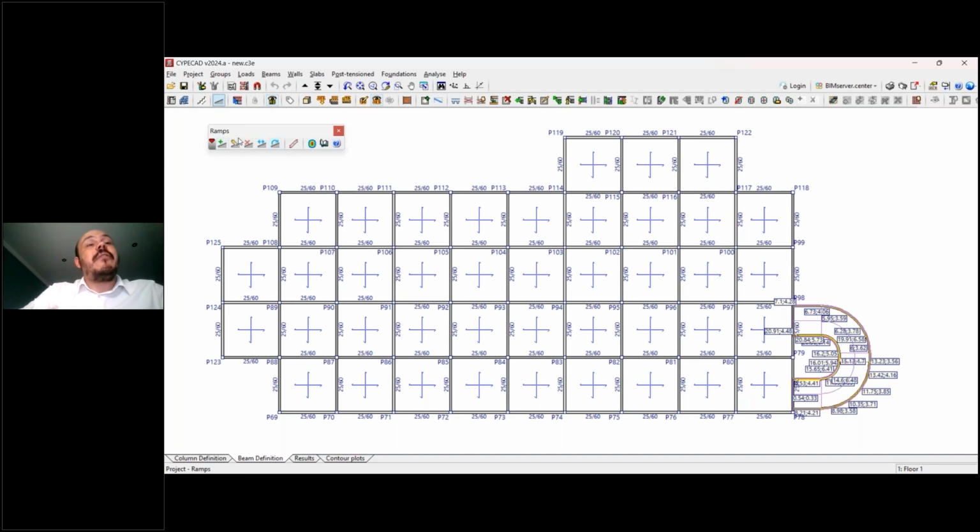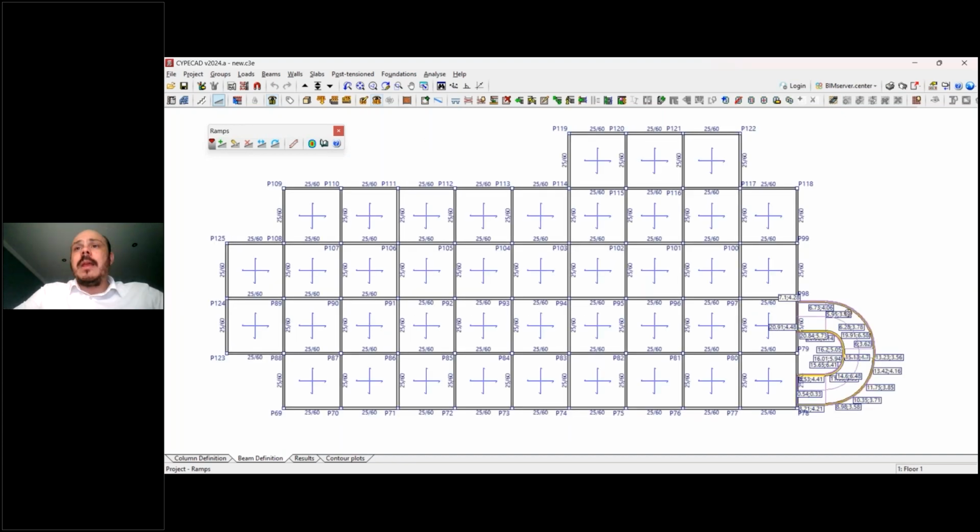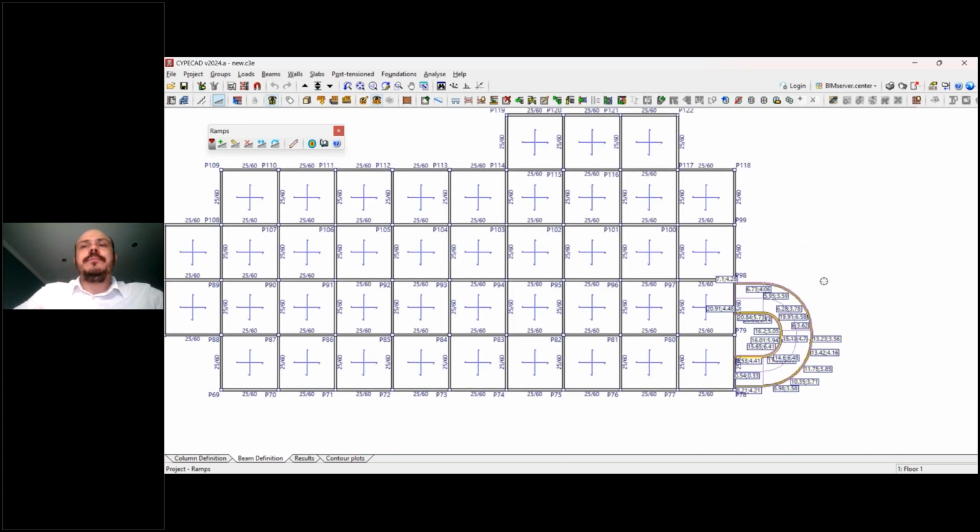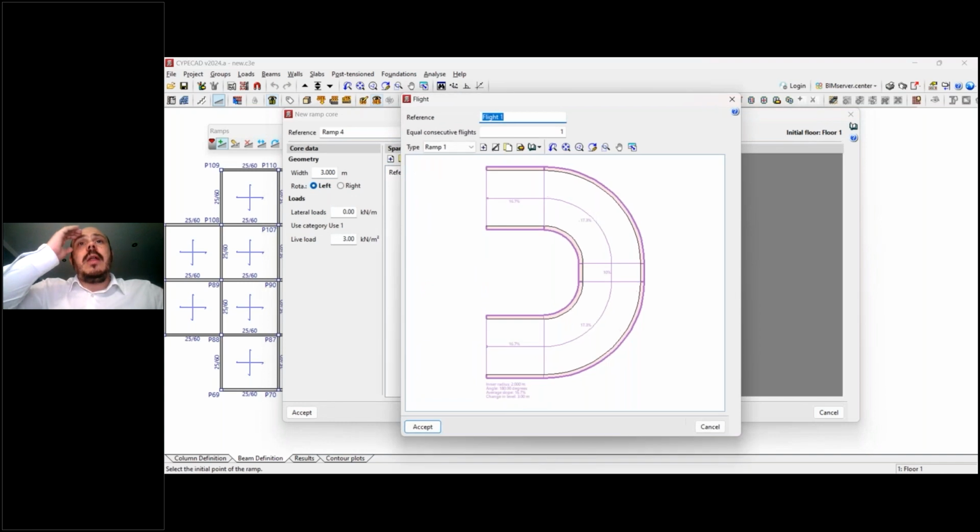Once you have the geometry and the position of this ramp, you can get the details, the steel details in this case, and also view the displacements, forces, and required areas, and shear, using contour plots. Okay, we'll try to see everything in one example. I already created one ramp here, but I will create a new one just to show you how it works. Okay, so to create a new ramp, I'll click here, and we'll have this new window here.